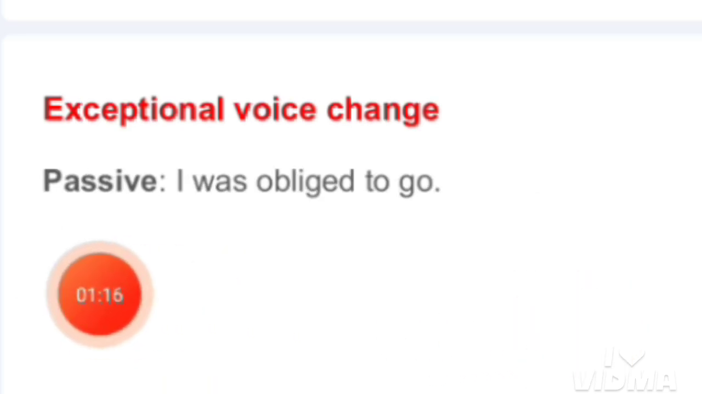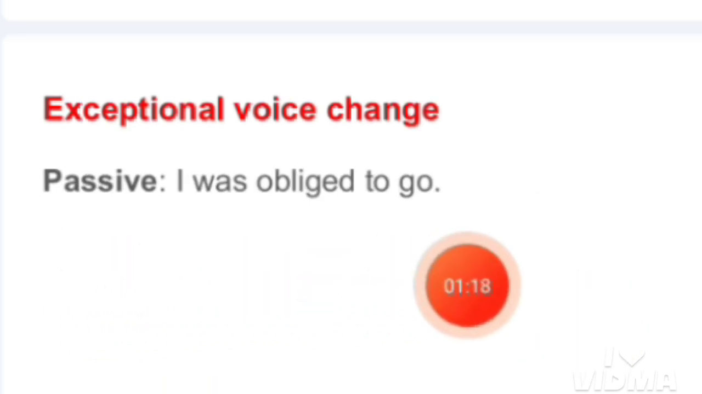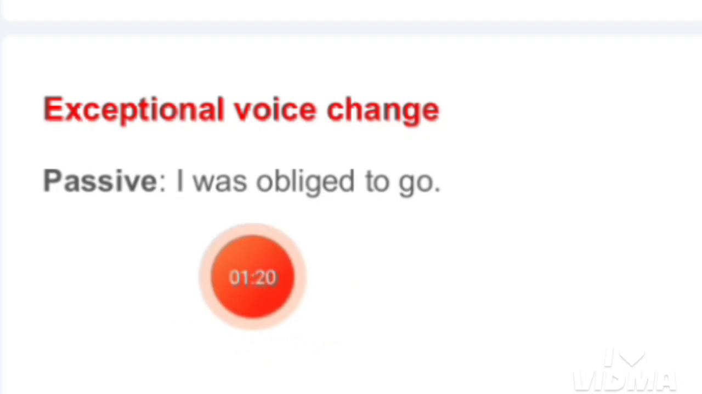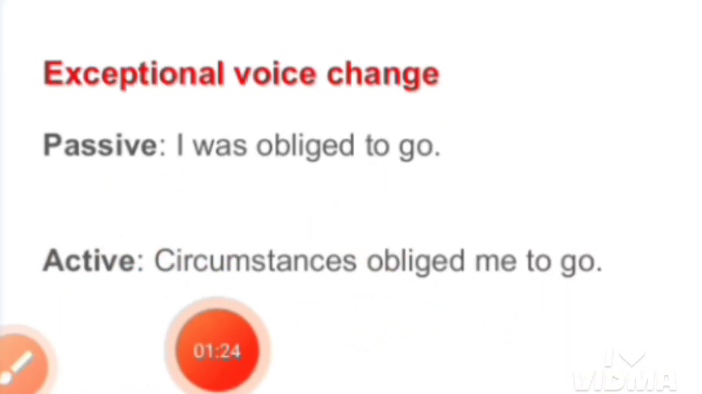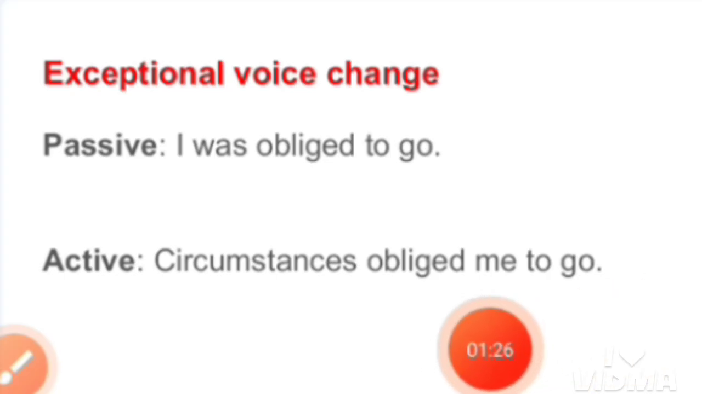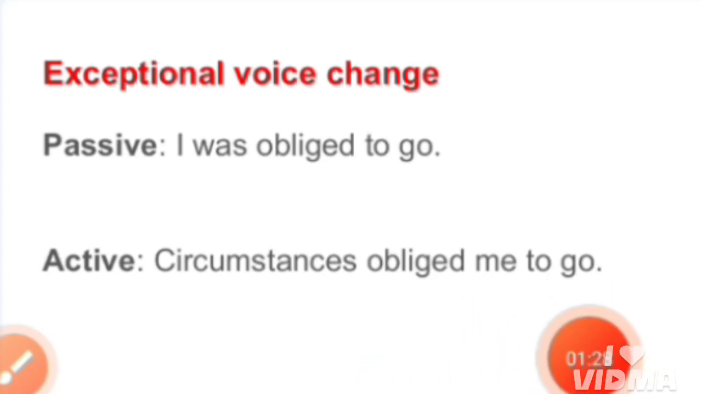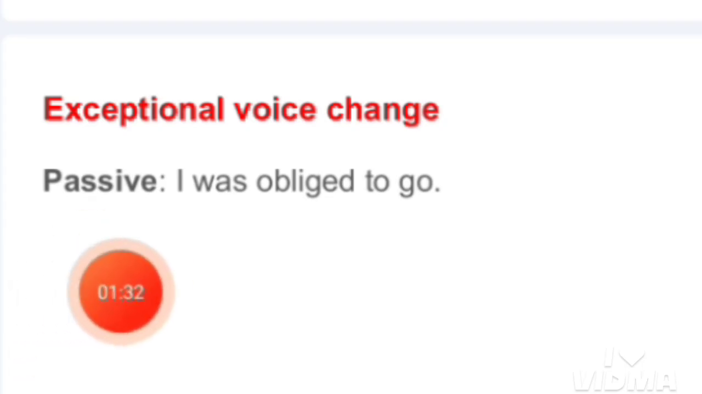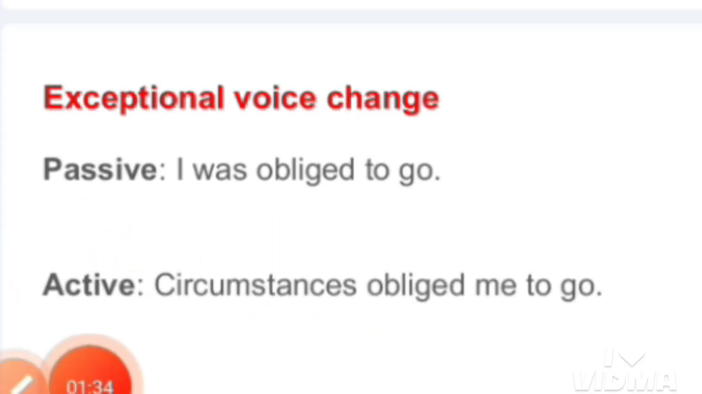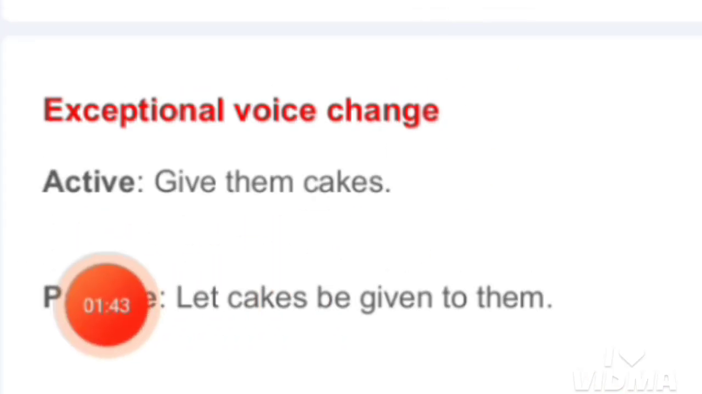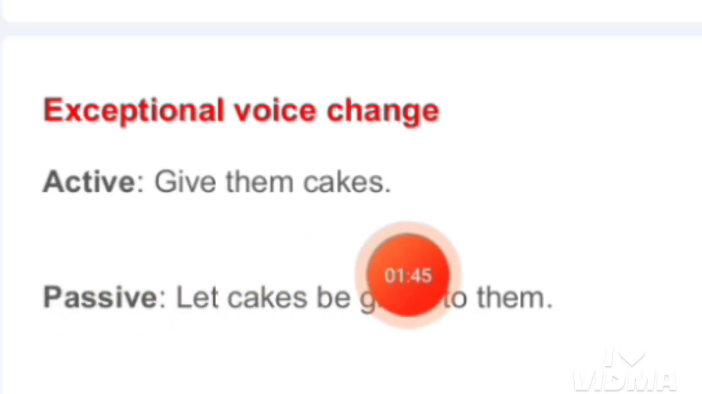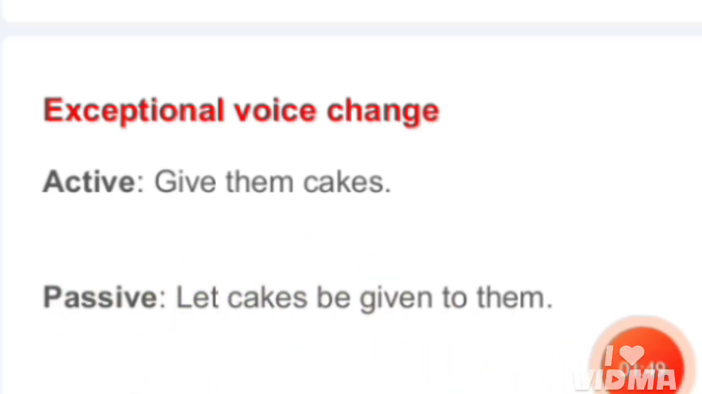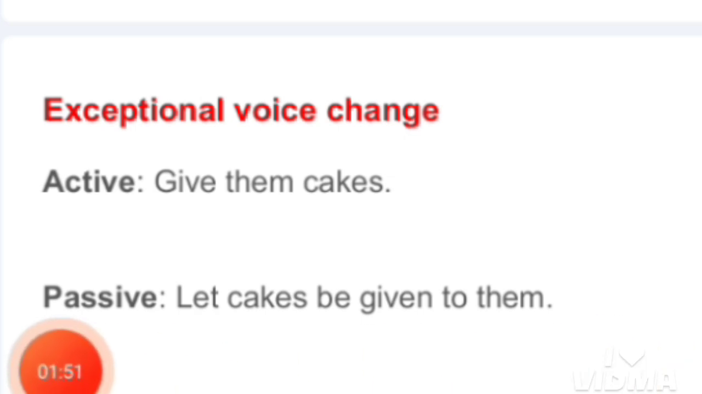The next example, I was obliged to go. The active voice is circumstances obliged me to go. So this was in the passive voice and this is in the active voice. The next example is give them cakes. The passive voice is let cakes be given to them. We have used here let in the passive voice.